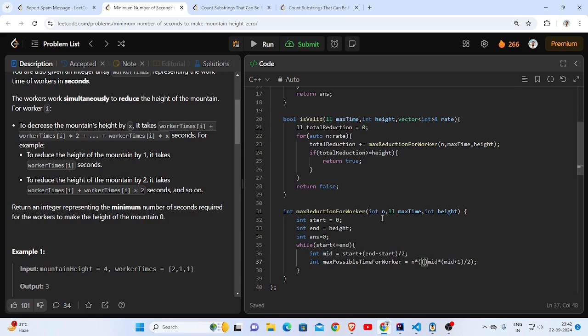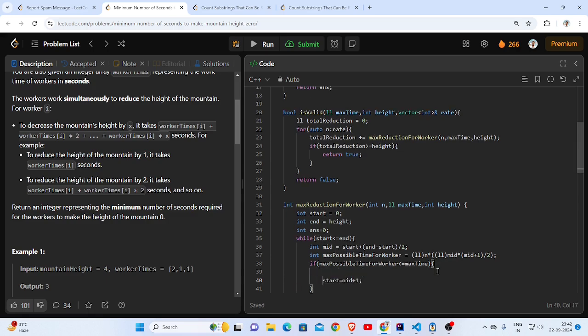And let me make sure this doesn't overflow. Alright, if it's less than equal to max time, then it's good enough. So I'll try to maximize the height. So I'll go over to the right half. Start is equal to mid plus 1.